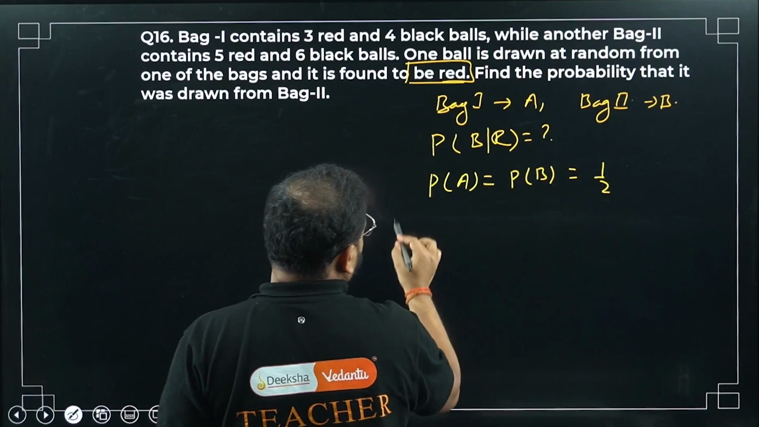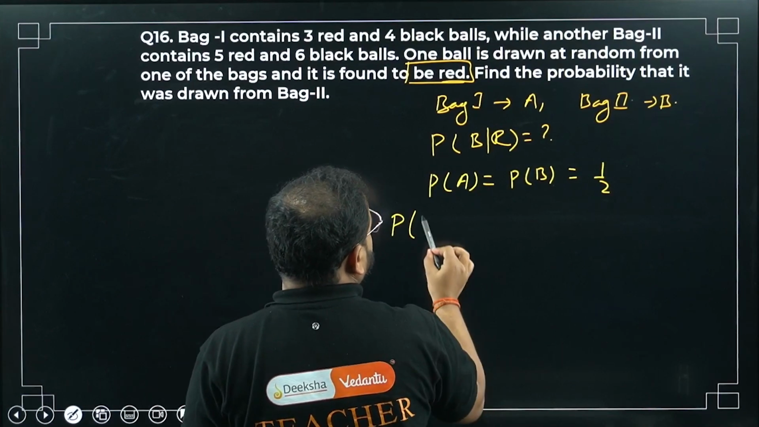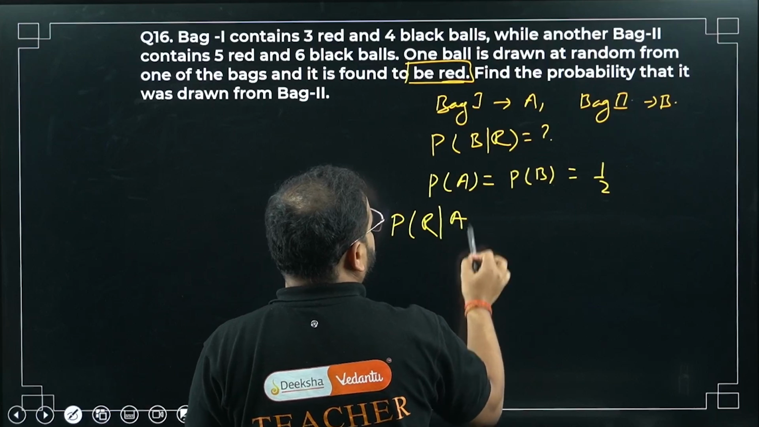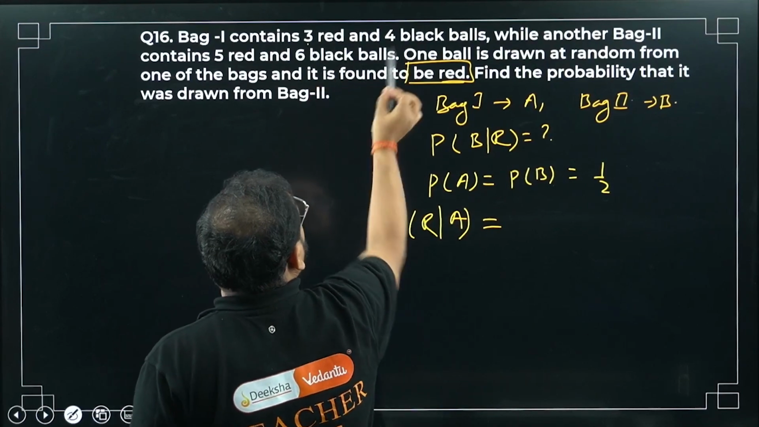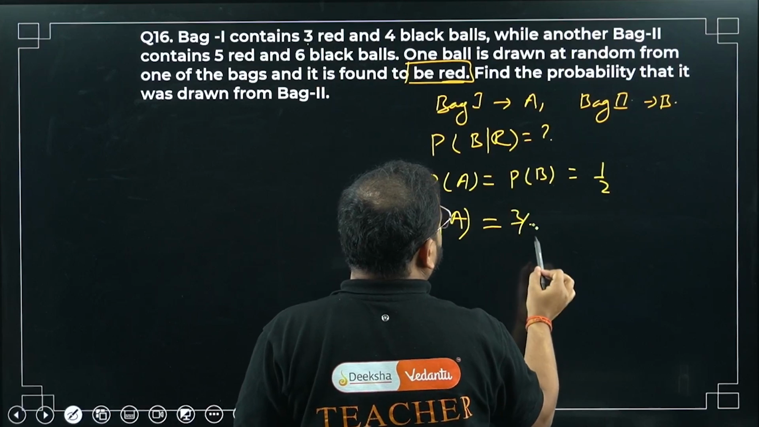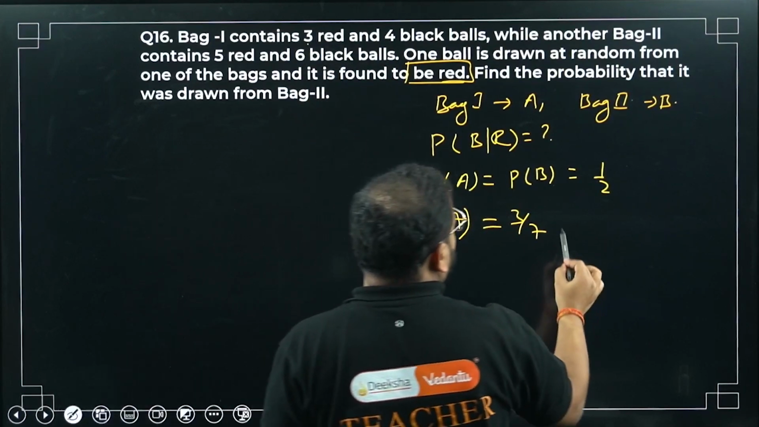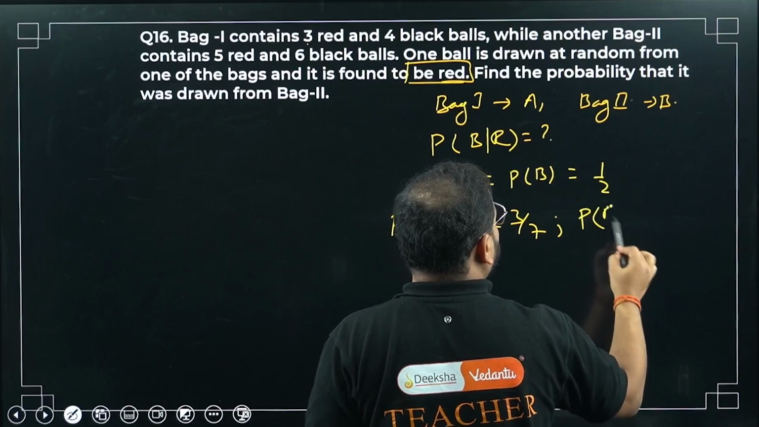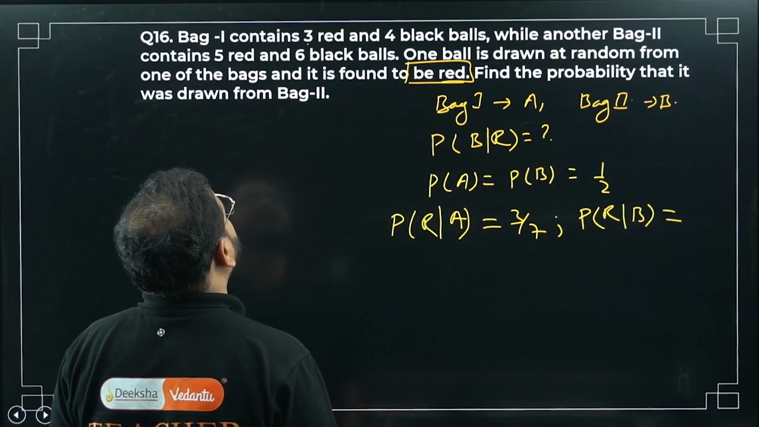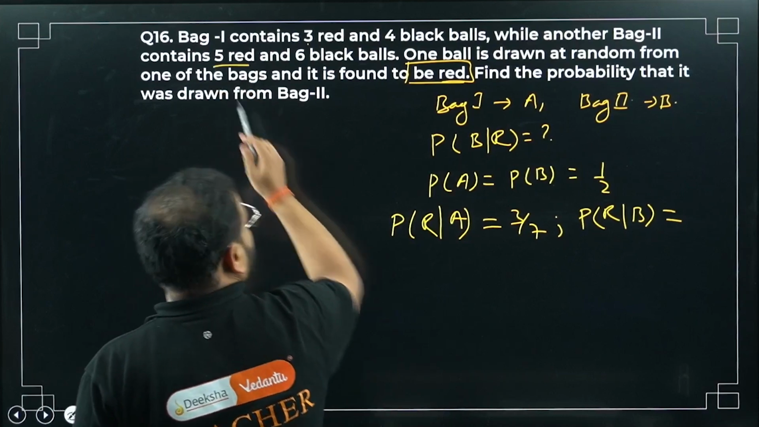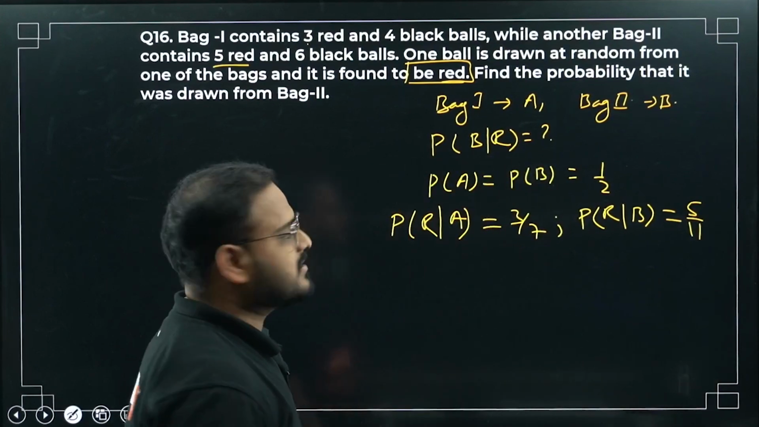Now please check what is given here. We'll look for this probability when it's a red ball from bag A. Red from bag A or bag 1 is 3 out of 7, since 3 plus 4 is 7. And the probability when it is a red ball from bag B is 5 out of 11. Okay, this is clear.